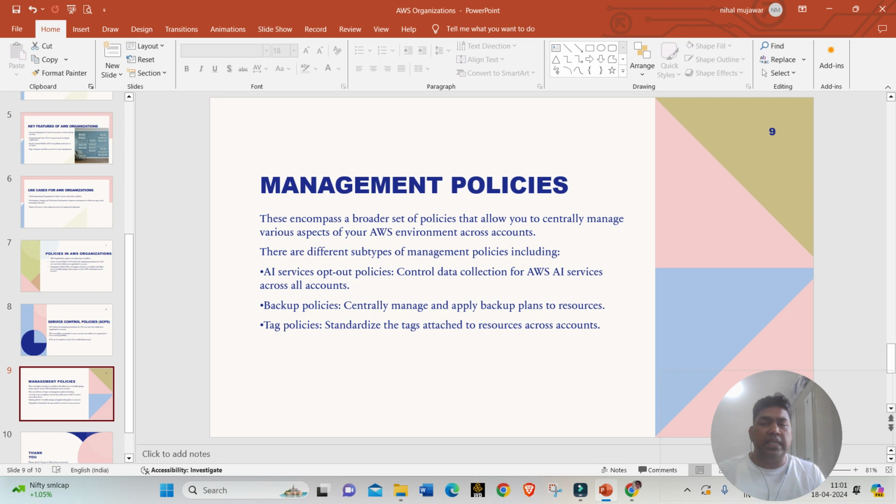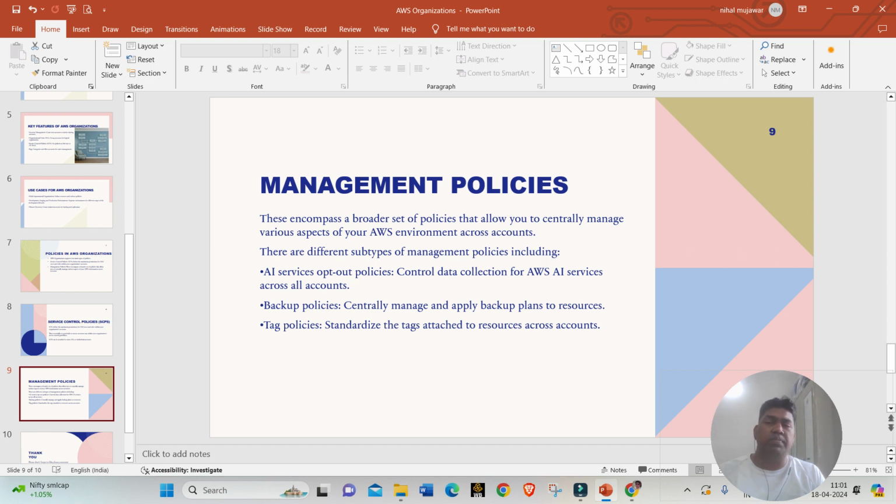So what is an AI services opt-out policy? Many of you will be aware there are some AWS AI services as well, some offerings from AWS like Bedrock. CodeWhisperer is another service.